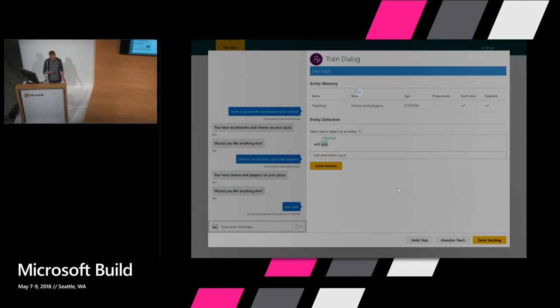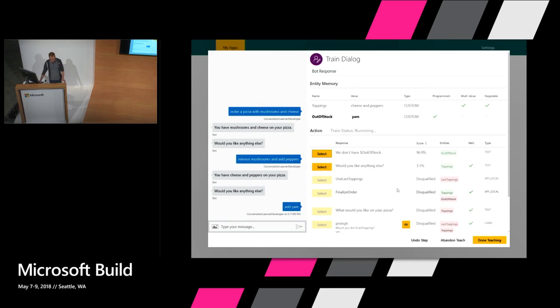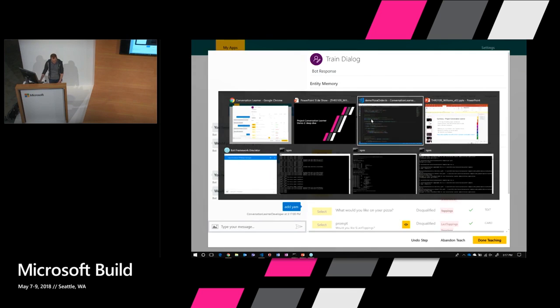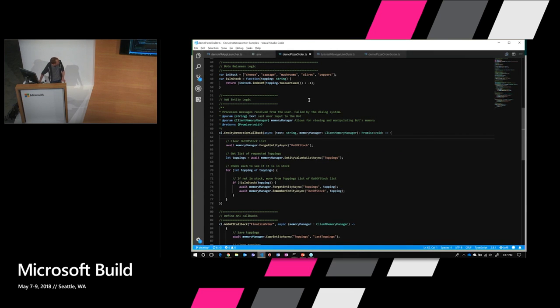But now the effect of that entity detection callback is that it shows up here in out of stock. And this is an example of how you can add code to be manipulating entities. So I'll show that to you here. I think that's just big enough.